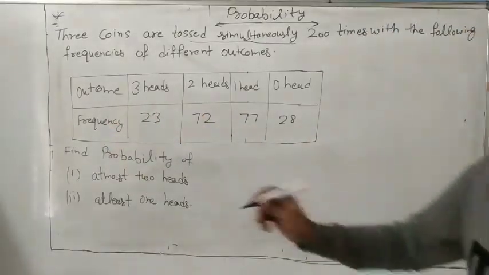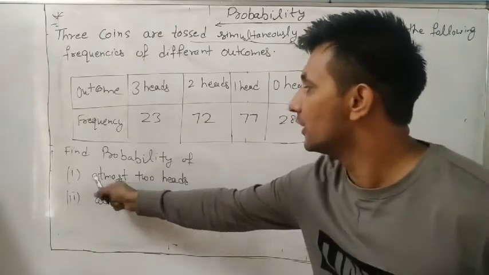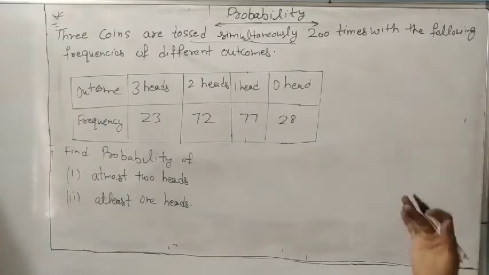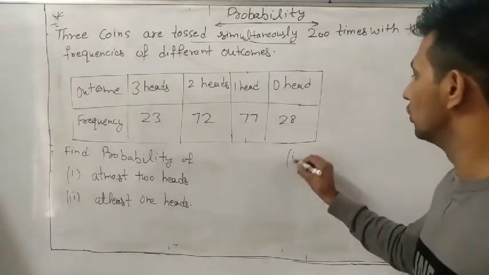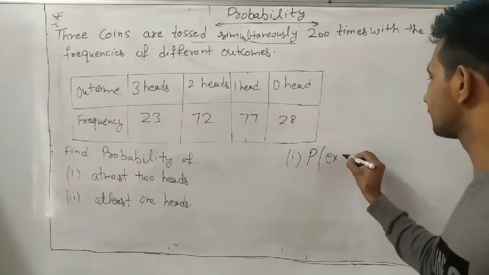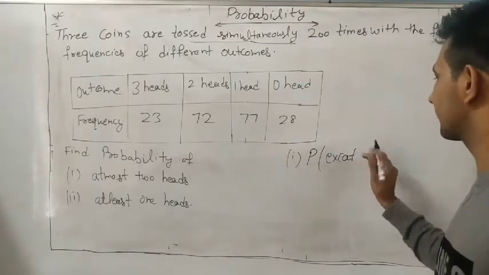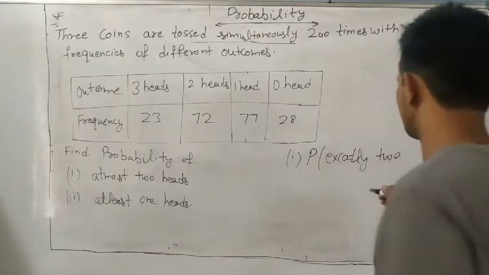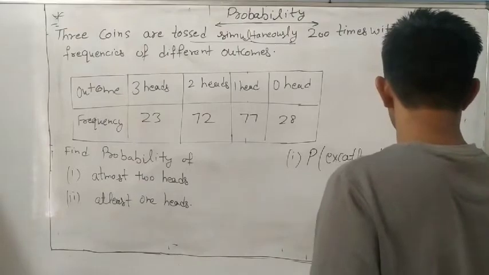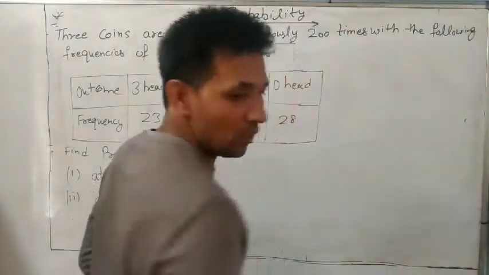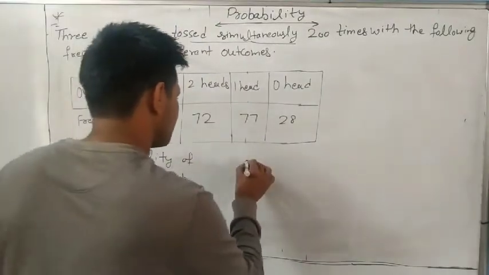So we have to find the probability of, first, at most 2 heads. Suppose, think first, listen. Suppose I ask you to find the probability of exactly 2 heads.